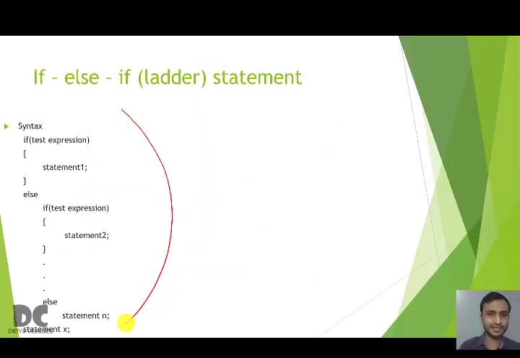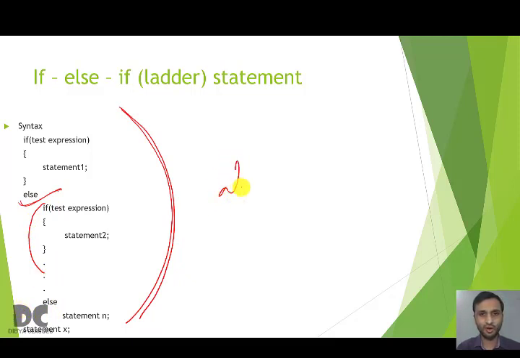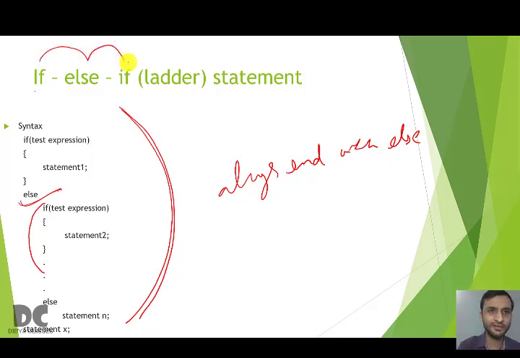So this is the same syntax which I told about: if, then else, then after else again repeat the same thing, and it will continue. And always remember, an if else if ladder will always end with else. If you are ending an if else if ladder with if, then that is wrong syntax. Though it is called if else if, it will always end with else. The last statement will be else, not if. And it may have a statement X which is optional, depending on the program. So let us do a program now.